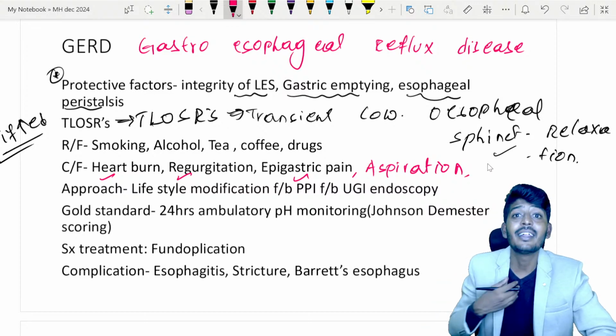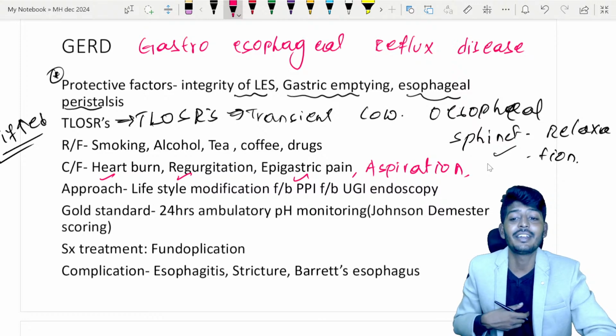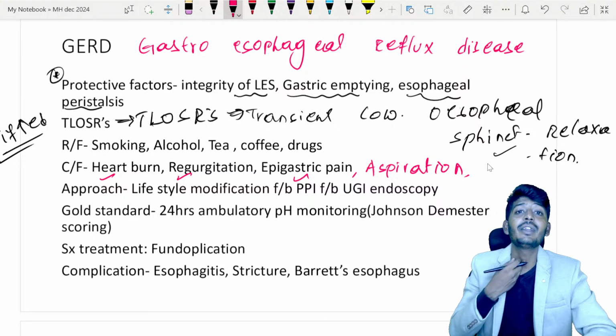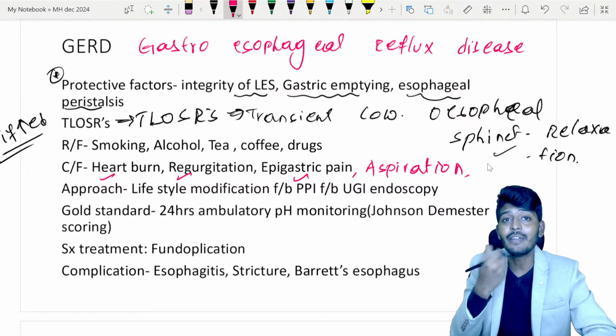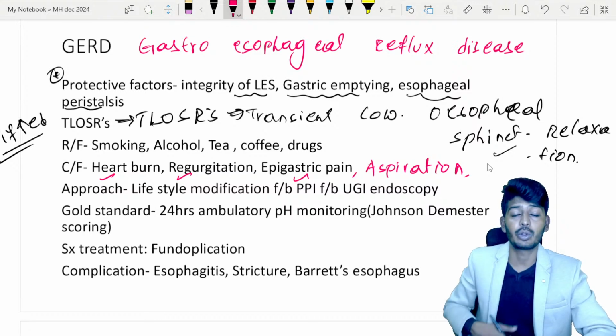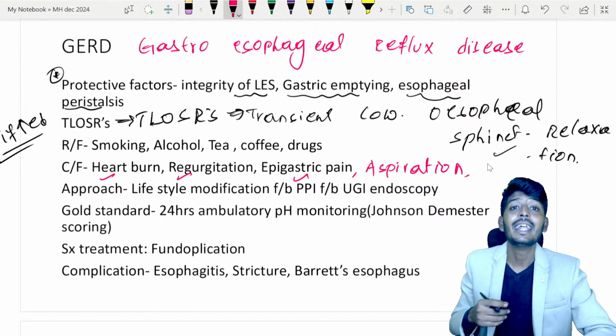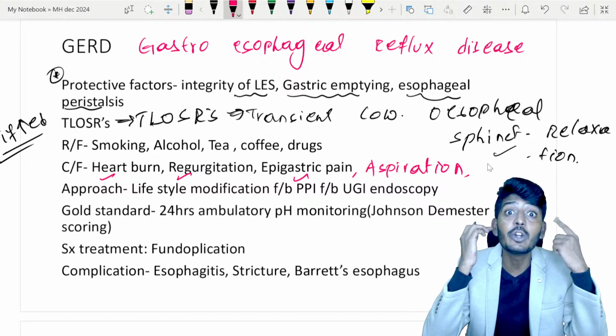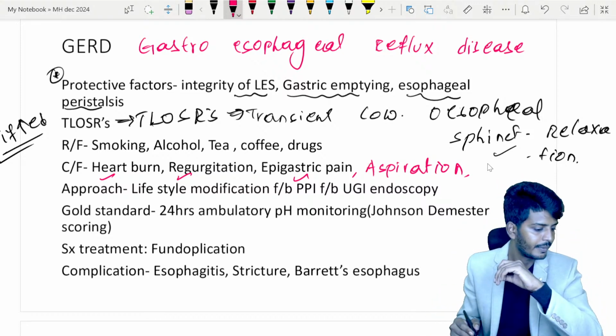Aspiration is possible. GERD is such a disease where, in severe GERD, content can come all the way into the mouth. It can even affect the teeth. And also sometimes while the stomach contents are coming back into the mouth, they can irritate the eustachian tube, leading to middle ear pain also being possible.